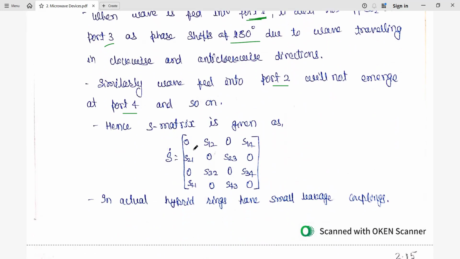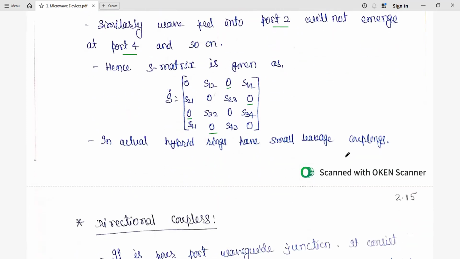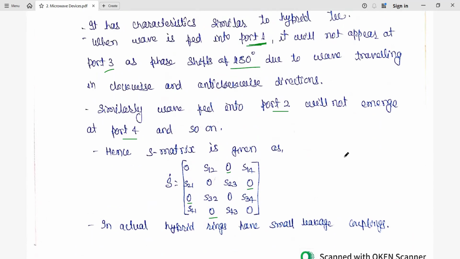So finally, in the S matrix, the diagonal elements are 0. And here we have seen 1 to 3 will not occur. Again, 2 to 4 will not occur. Again, 4 to 2 will not occur. Again, 3 to 1 will not occur. So odd to odd is not there, even to even is not there, and diagonal elements are 0. The hybrid rings may have some small leakage coupling, which can be avoided.